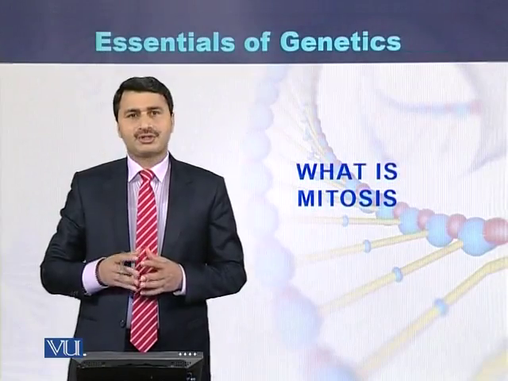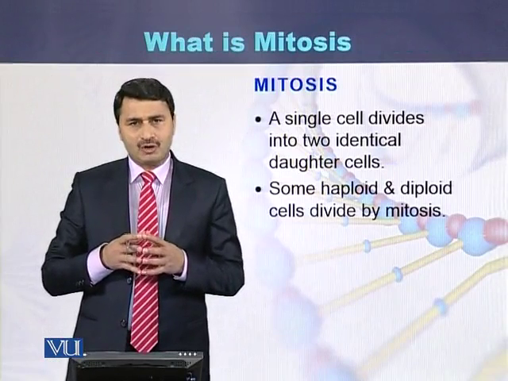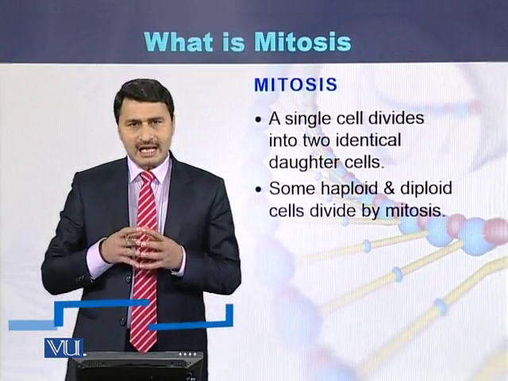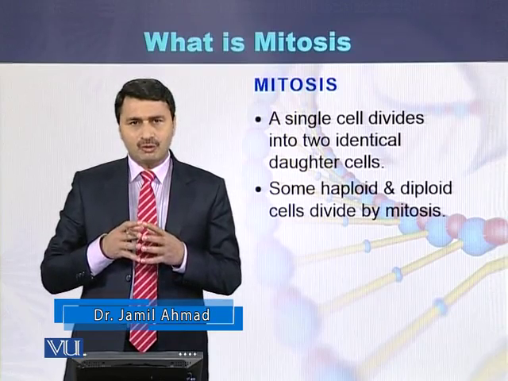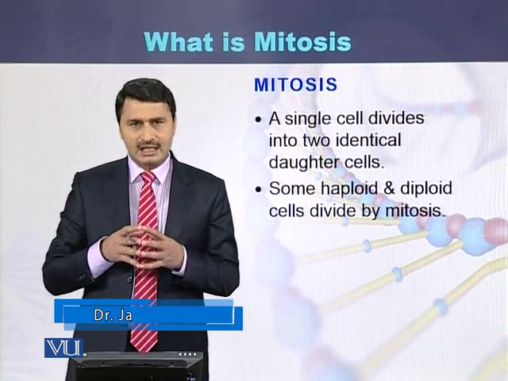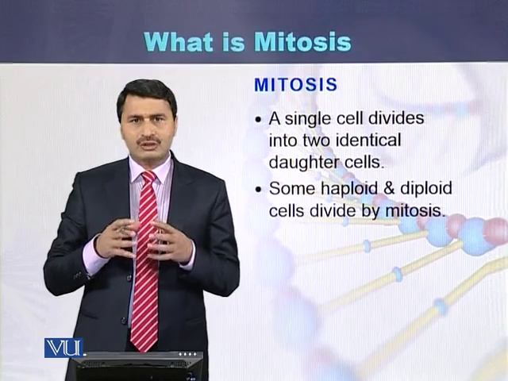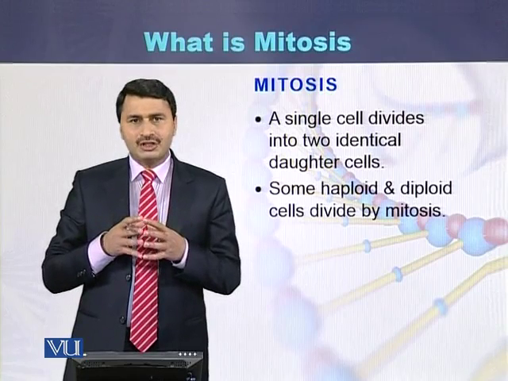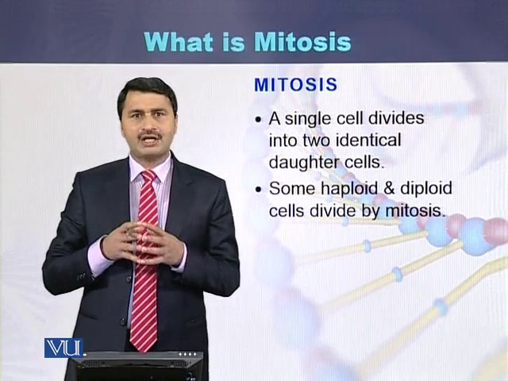What is mitosis? Mitosis is a process in which a cell divides into two daughter cells. Both the daughter cells which are produced from the mother cell, or from the parent cell, are identical to the mother cell. This process is seen in some haploid cells as well as in some diploid cells.